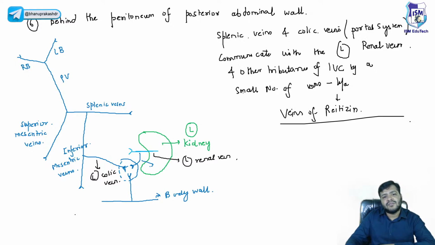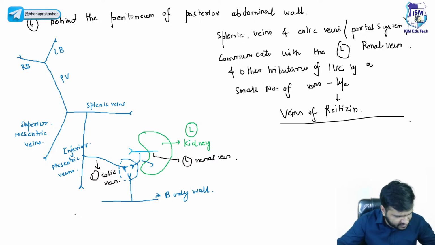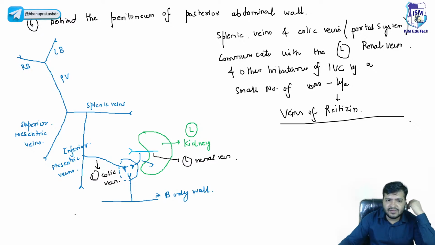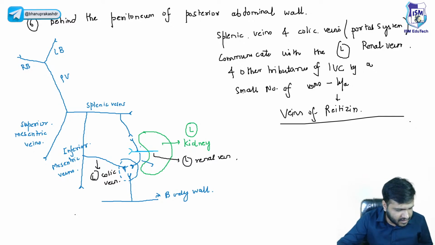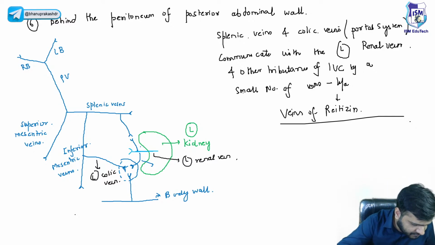These are the veins of Retzius. These are very small veins. Apart from that, the splenic vein also communicates with these veins of Retzius. I hope this is clear to everyone, right?